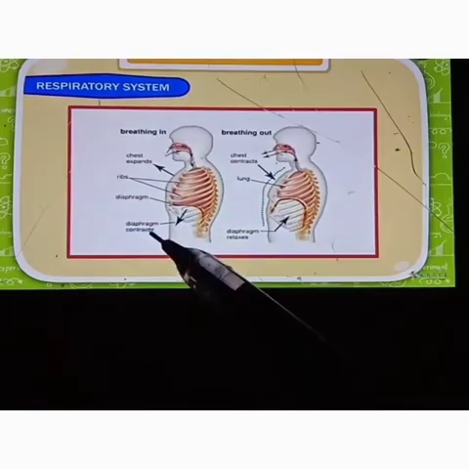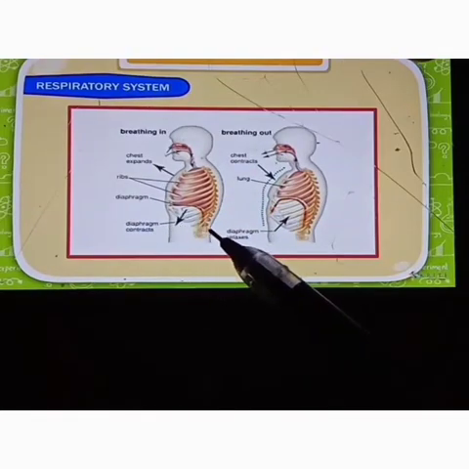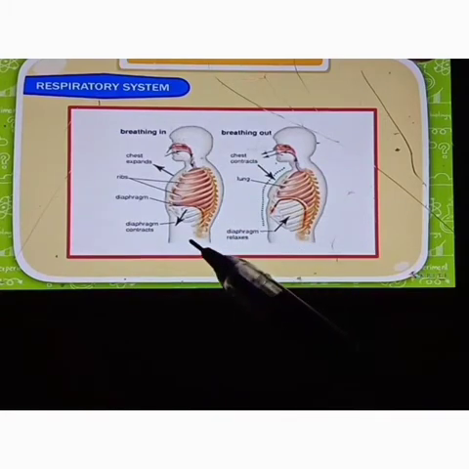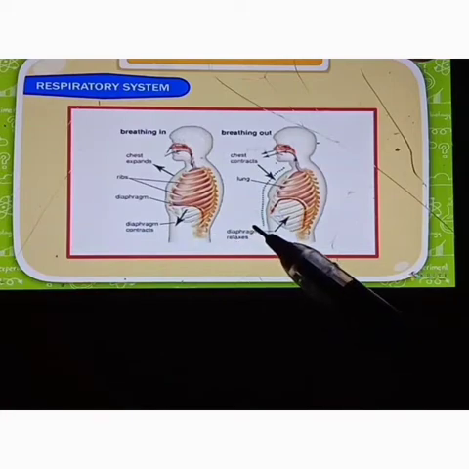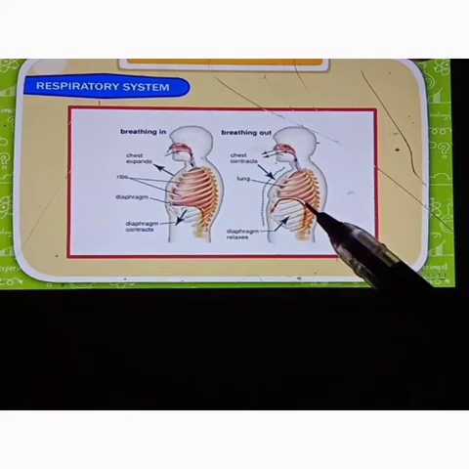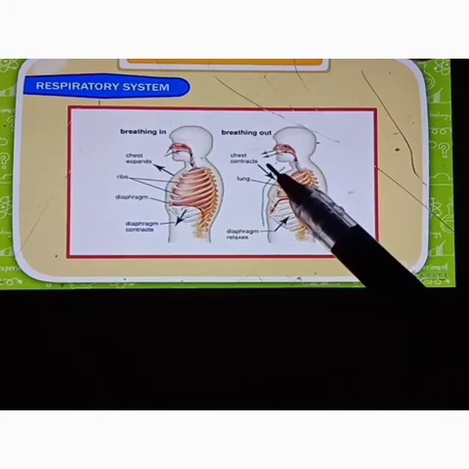The special organ called a diaphragm pulls your lungs down, making them bigger. When you breathe out, the diaphragm squeezes the bottom of your lungs and the air is pushed out of them.